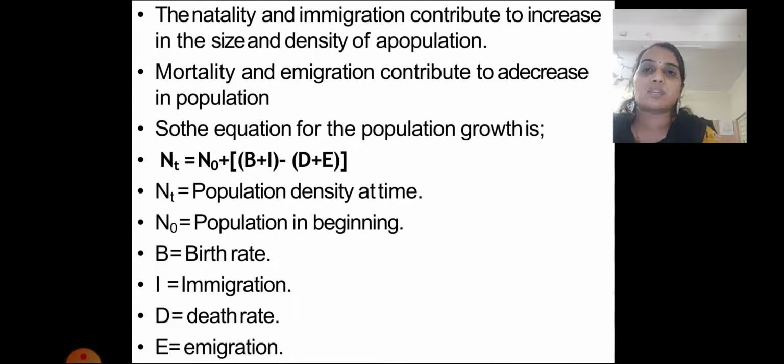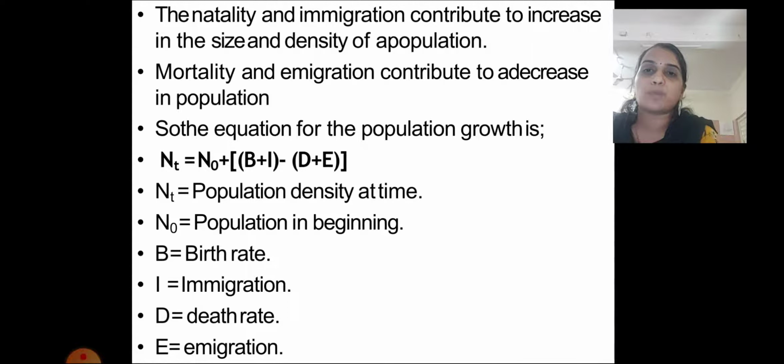And emigration means from the population to outside, when the individuals are going out. So going out of the population is called emigration. Mortality is the death rate and emigration is the population going out. Together these contribute to a decrease in the population. The factors responsible for increasing population are natality, that means birth rate, and immigration, the incoming number of individuals in the population.